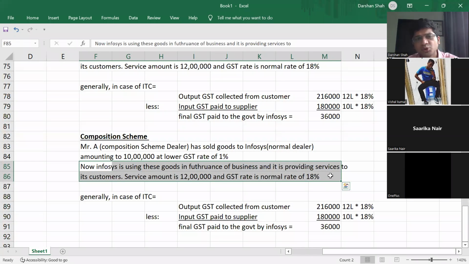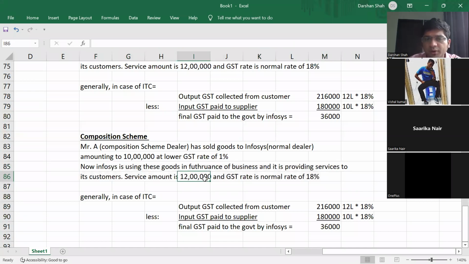Now Infosys is using these goods in furtherance of business. Service amount is 12 lakh, GST is 18%. So now what happens? Output GST collected will be 12 lakh into 18%.